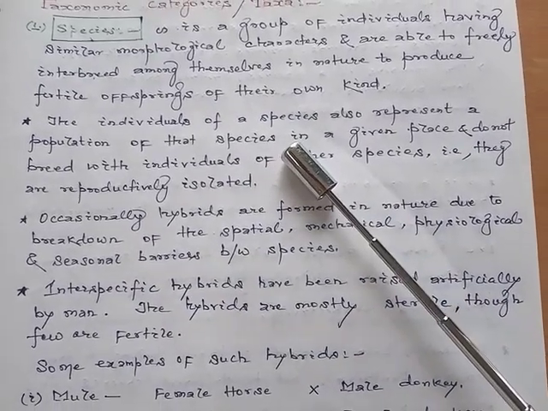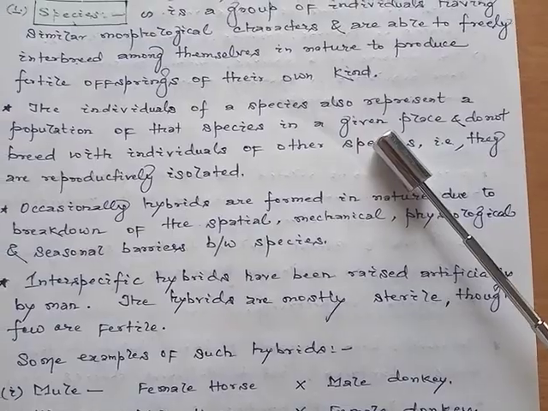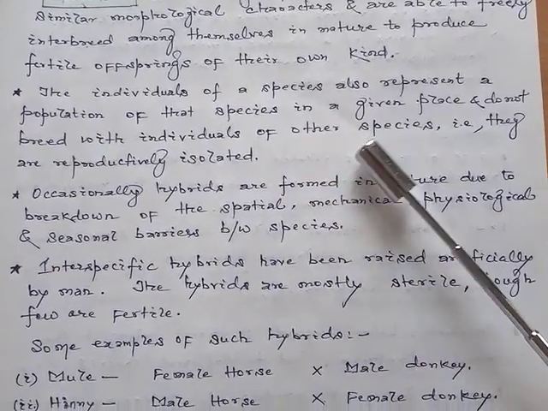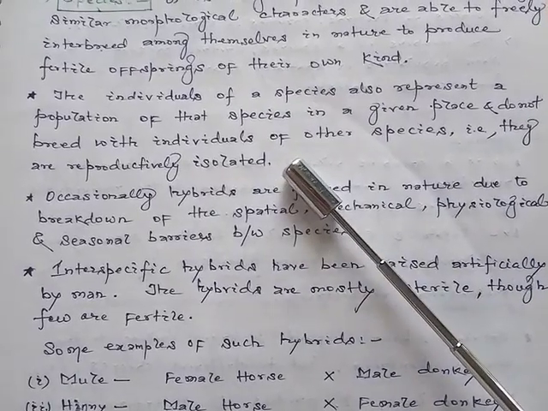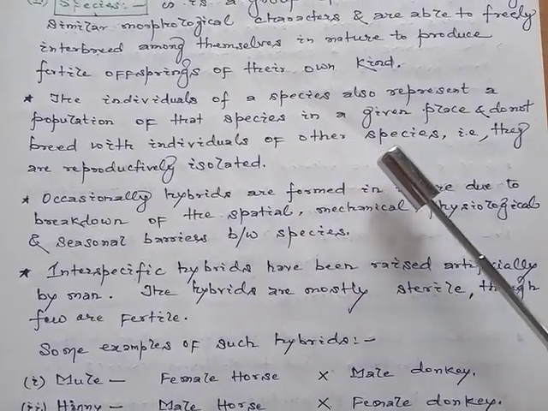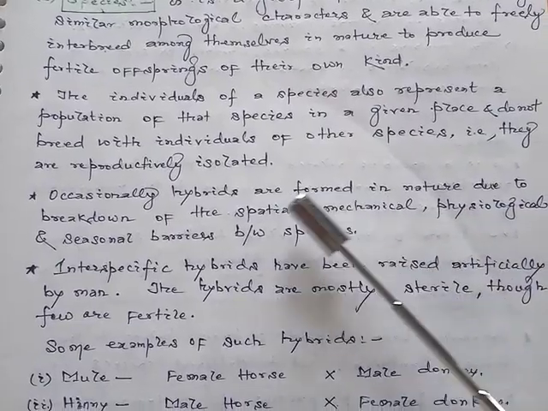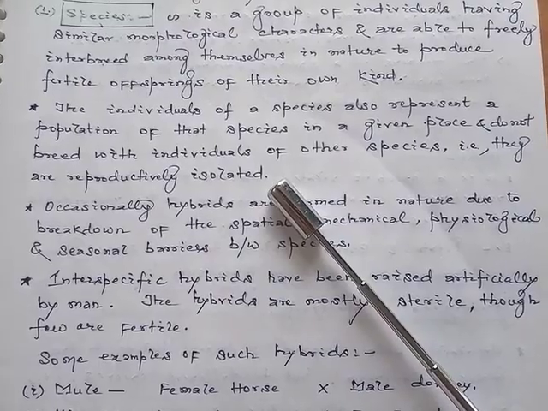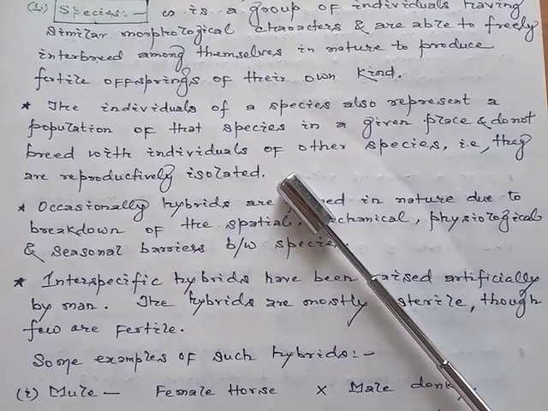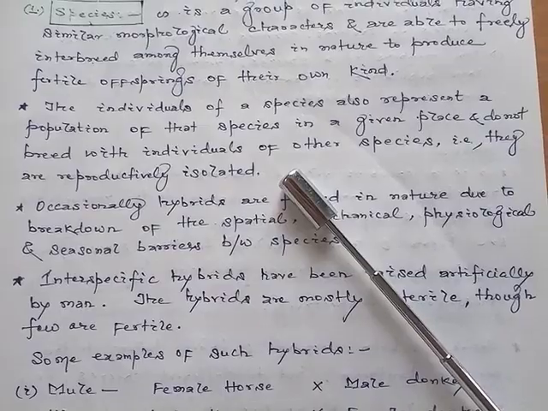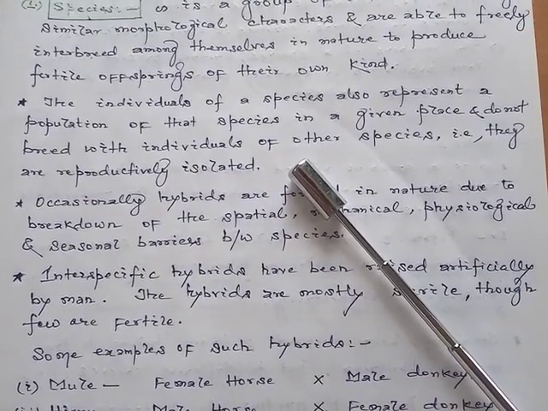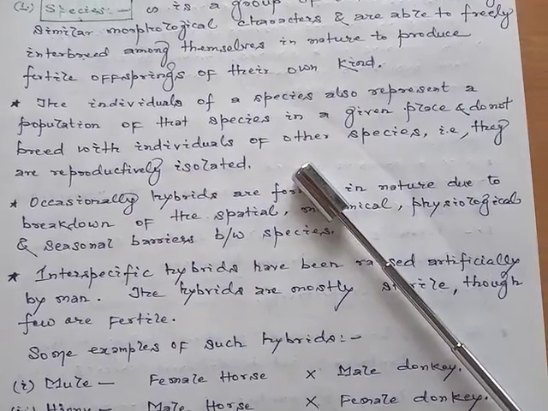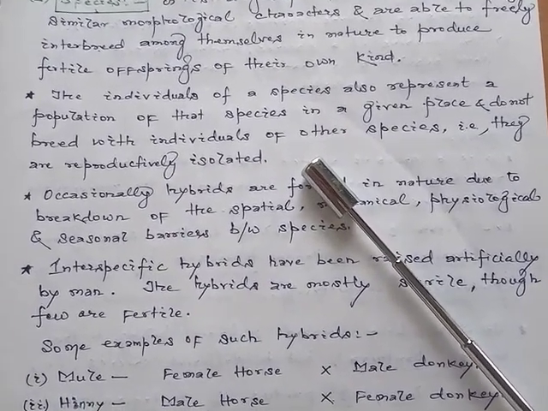The individuals of a species also represent a population of that species in a given place and do not breed with individuals of other species. That is, they are reproductively isolated. So the individuals of a species represent the population of that particular species in a given place, and they do not breed with the individuals of other species, meaning they show reproductive isolation.